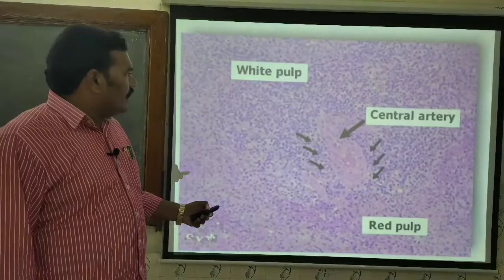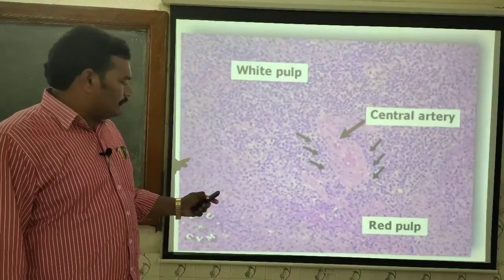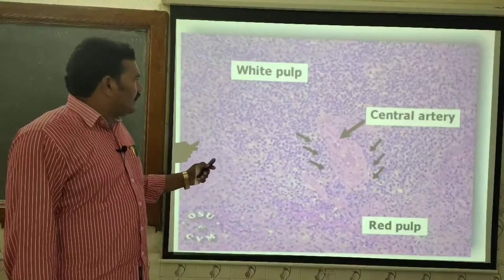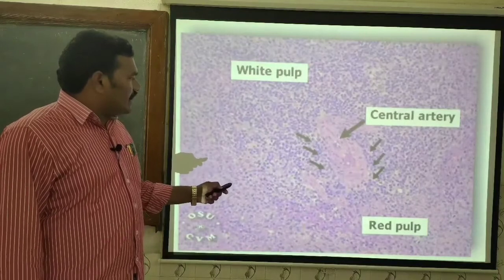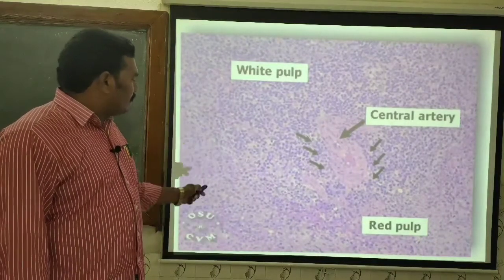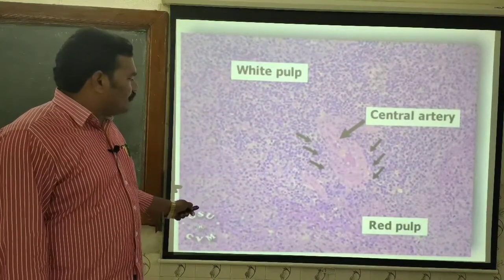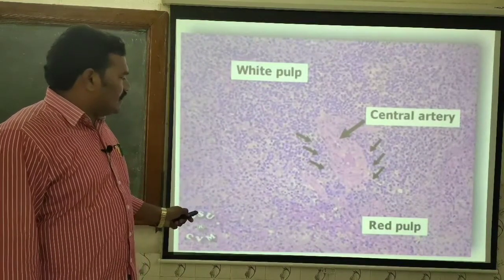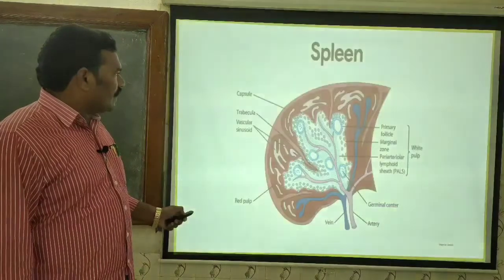Now, here in the slide we will see this is the central artery, and here it is red pulp, and this is the white pulp, where both of them fuse together; that is called the marginal zone.